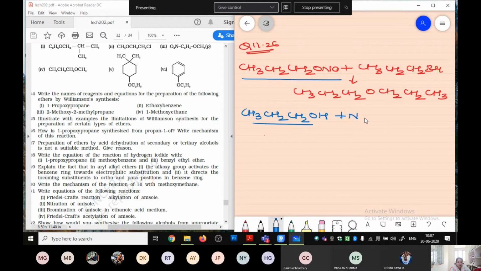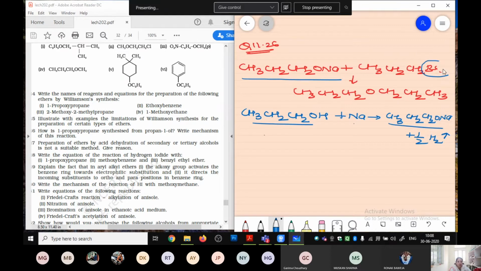When you make propanol react with sodium, what is going to happen over here? CH3CH2CH2ONa is formed, plus half H2 is going to liberate. Now what we require is a bromide. Always remember, it is not necessary that you require a bromide over here. You can take a chloride also, whatever you want you can take.